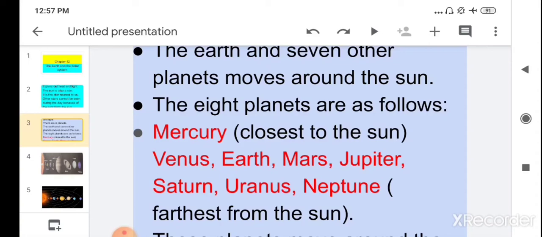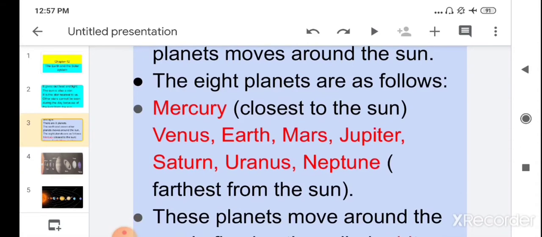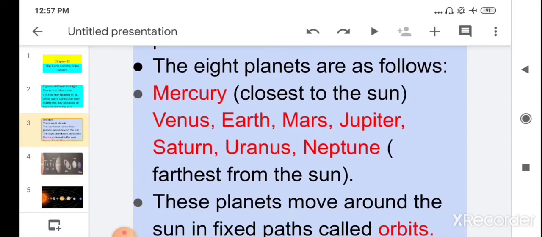Can you tell me which planet is the closest to the sun? Very good. Mercury is the closest planet to the sun. And which is the furthest planet from the sun? Very good. Neptune is the furthest planet from the sun.